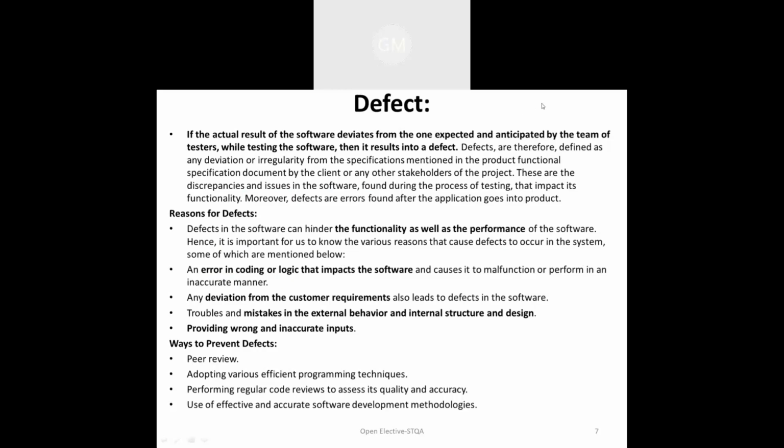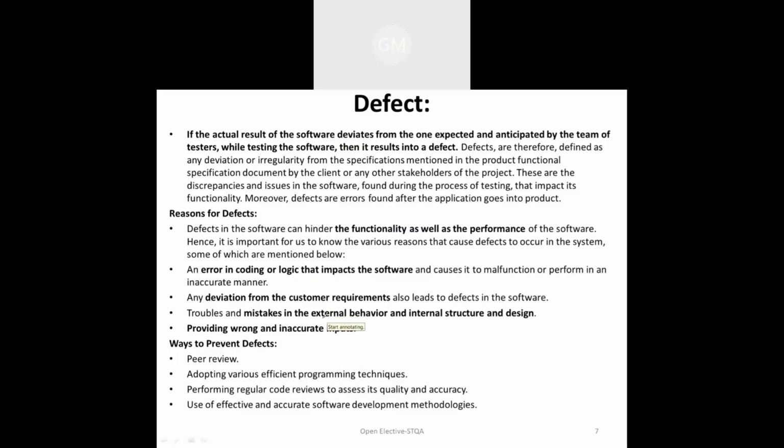Now as I said, the error or mistake is going to happen from either the developer or tester, and the error or mistake is going to be done at the development side as well as the testing side. Now, what do you mean by defect, and how can it be handled with the help of the different life cycle, and what are the reasons, which we are going to see.